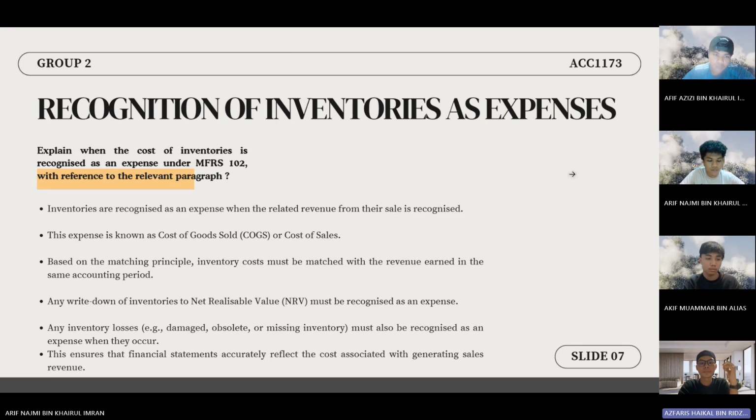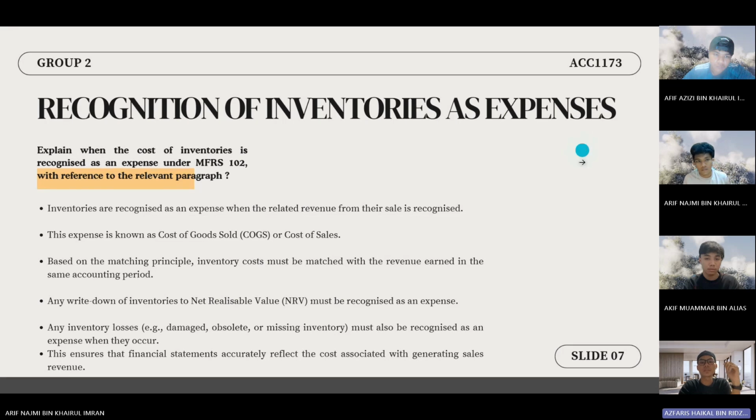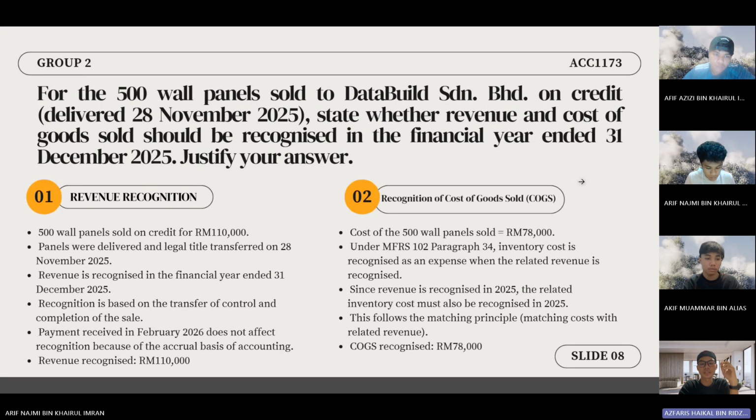So the next question: Brightbuild Sdn Bhd sold 500 wall panels to Data Build Sdn Bhd on credit for 110,000. The panels were delivered and legal title was transferred on 28 November 2025, although payment will be received in February 2026. Revenue should be recognized in the financial year ended 31st December 2025 because the goods were delivered and ownership was transferred before year end under the accrual basis of accounting. Revenue is recognized when it is earned rather than when cash is received.